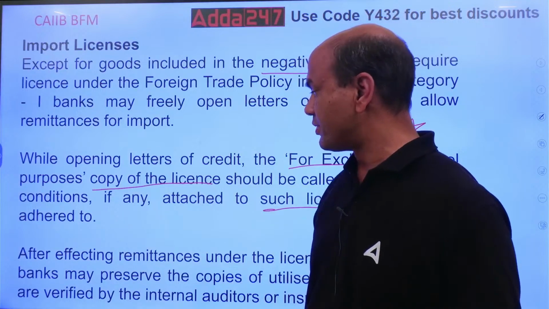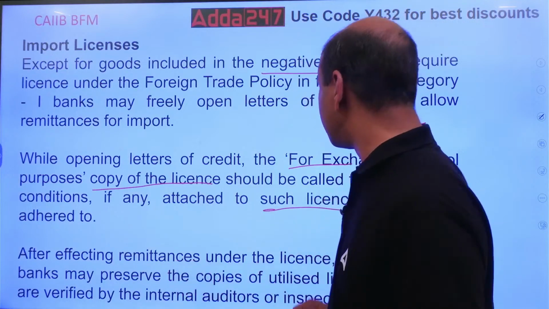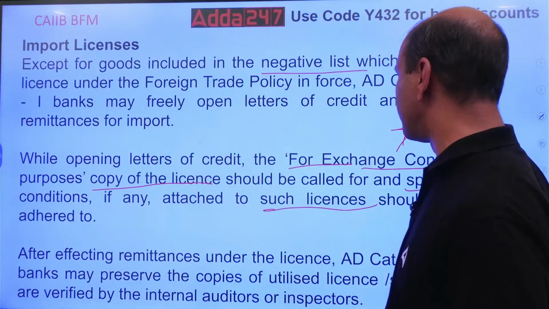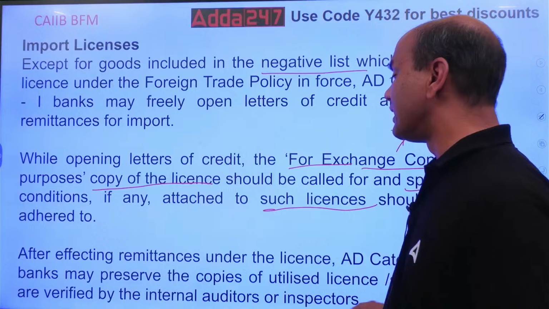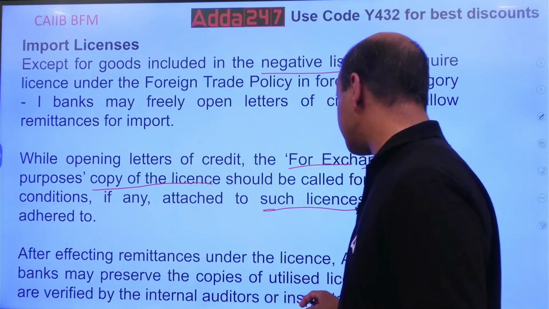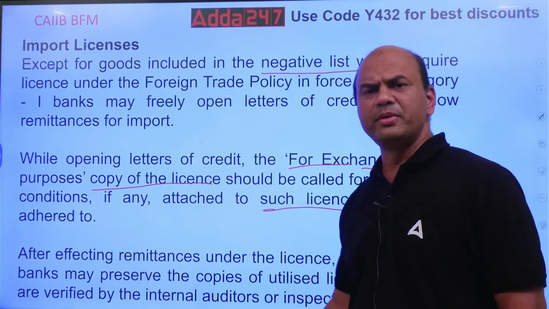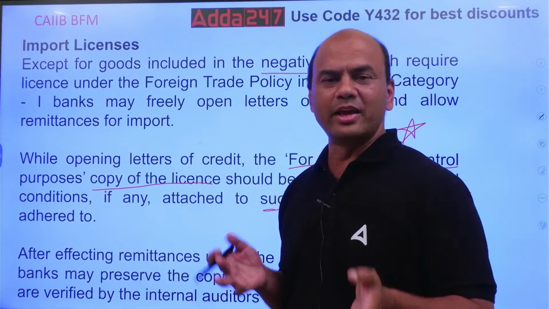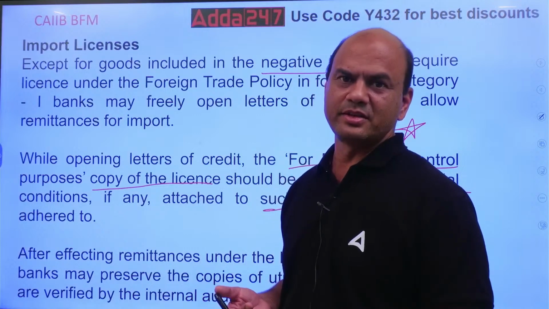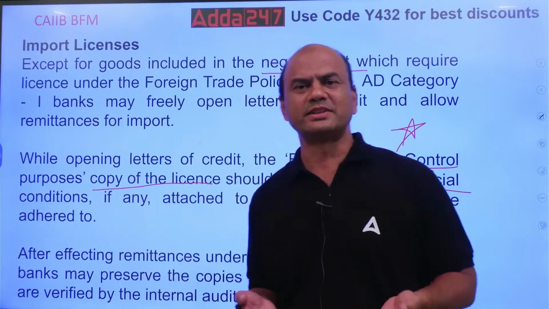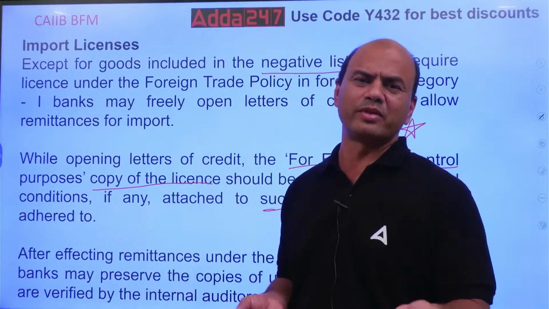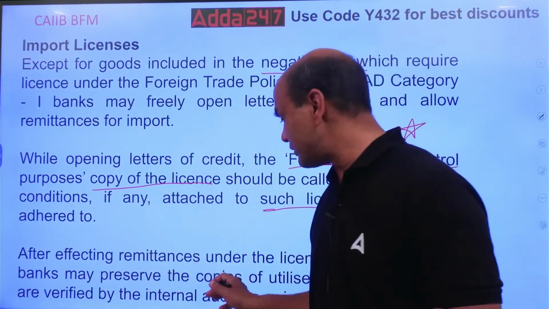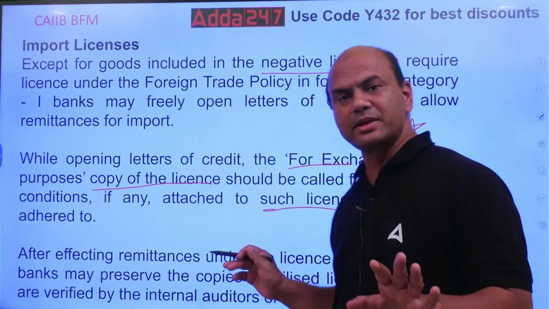Got it? After effecting remittances under the license, AD banks may preserve the copies of the utilized license till they are verified by the internal auditors or the inspector. Means once you take the licenses, you have to keep it for your audit. Everything is for audit in our banks. So if you take any license, you have to keep it for the audit till the auditor verifies it. Once the auditor says okay, then okay. Preserve means keep that license.